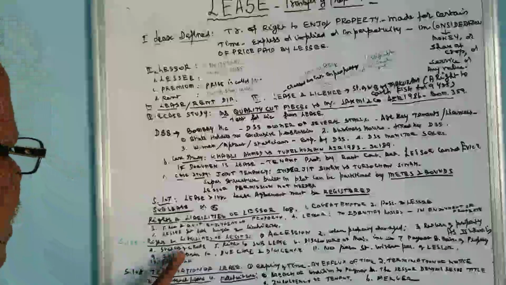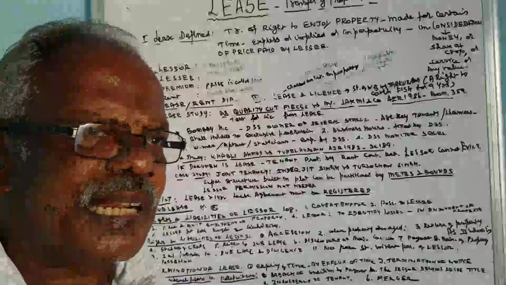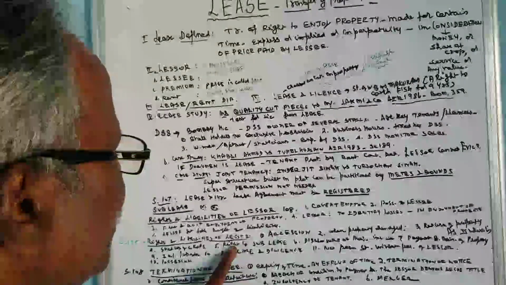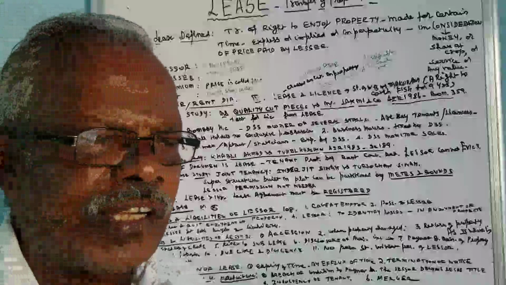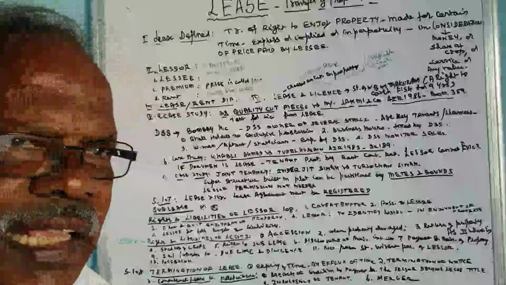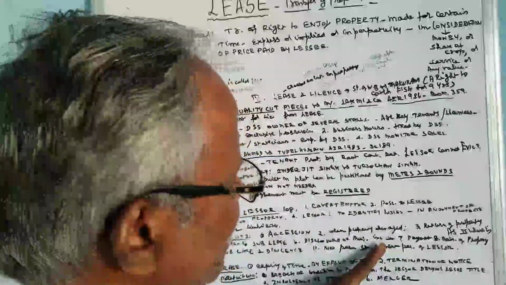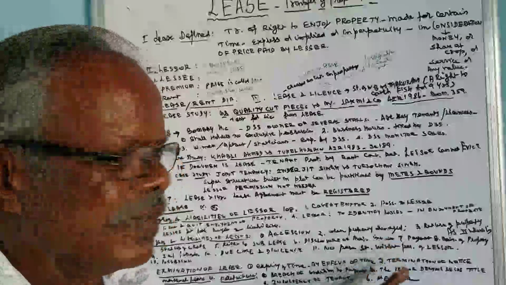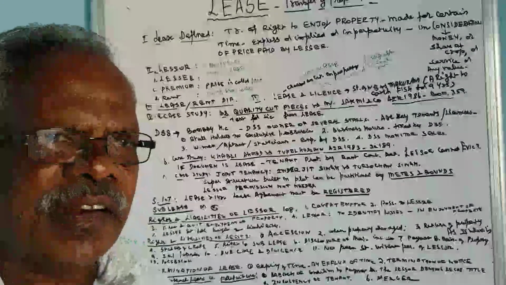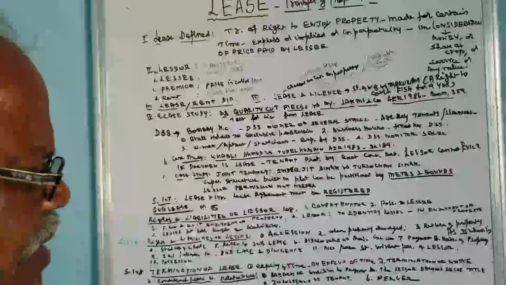Then the crops and other things, the standing crops, if at all there are any, belong to the lessee. Then the right to sublease is also allowed, provided it is not written contrary in the agreement. Then disclosure of incomes derived from the property: any additional income, if derived from the property, has to be disclosed to the lessor and given to the lessor.